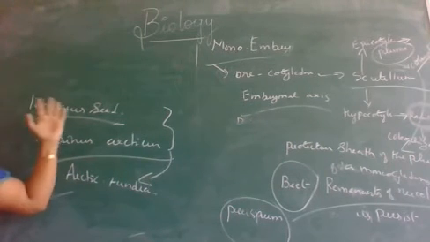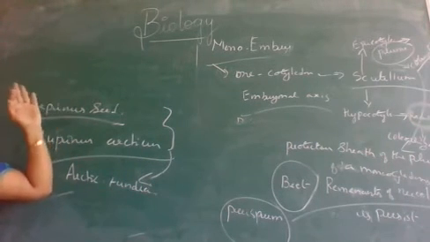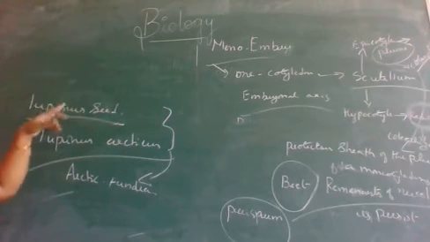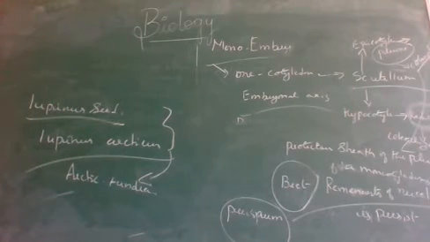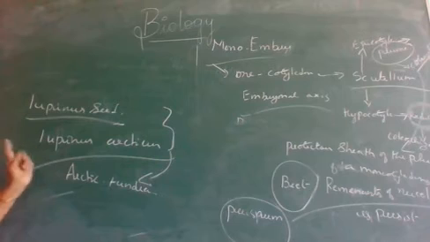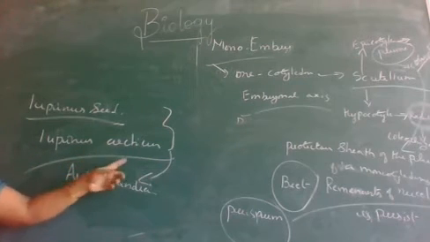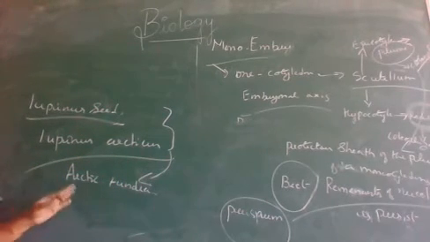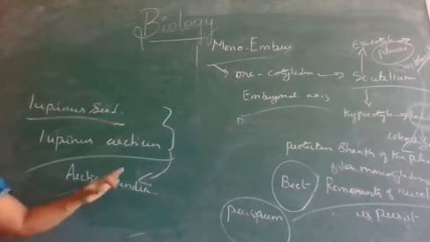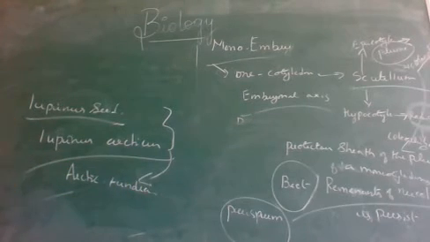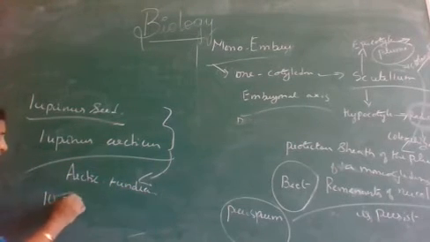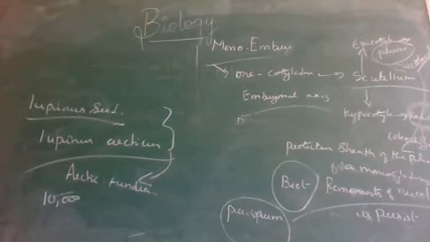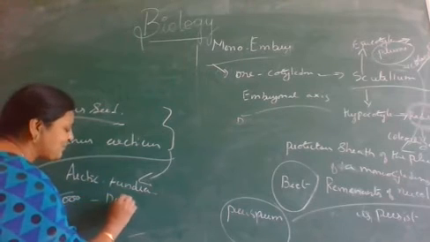Now look here. Which is the oldest and the longest viable seed? That is Lupinus arcticus. We obtained that from the Arctic tundra region. After how many years of dormancy?